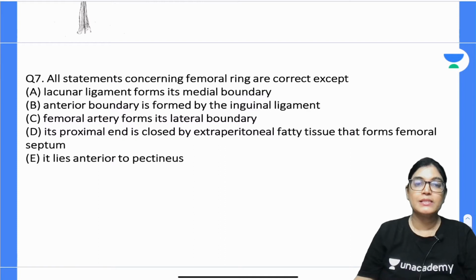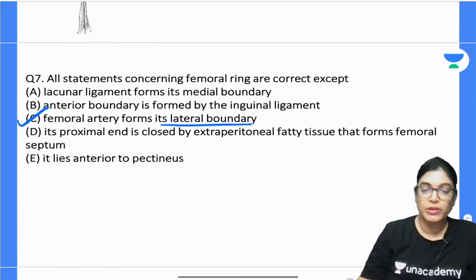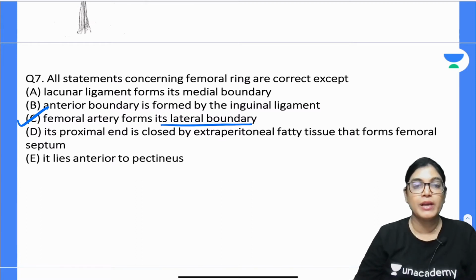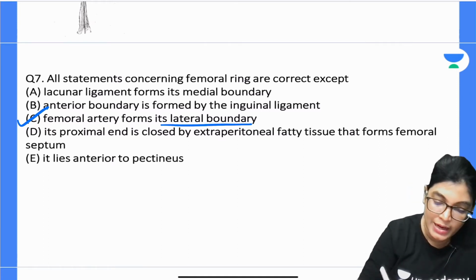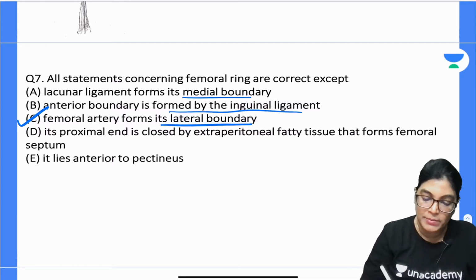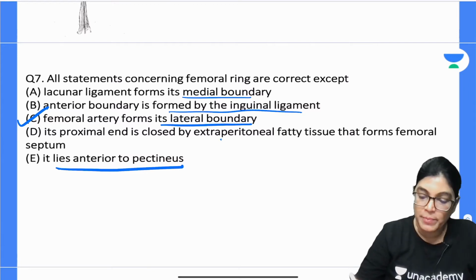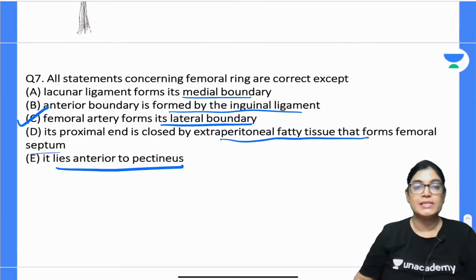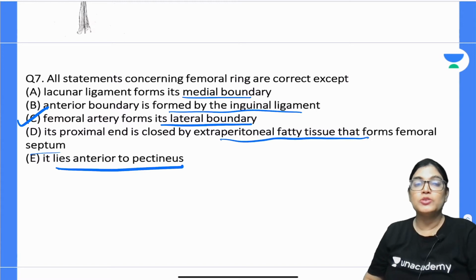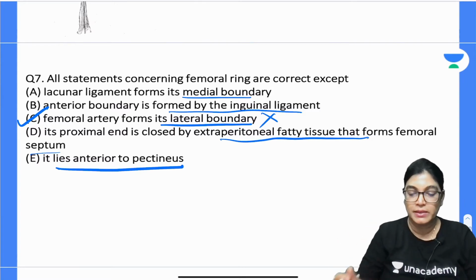So my dear aspirants, the incorrect option is C: femoral artery forms the lateral boundary. This is absolutely incorrect because we have the femoral vein on the lateral aspect. All other options are absolutely correct: lacunar ligament forms the medial boundary, it is anteriorly formed by the inguinal ligament, it lies anterior to pectineus muscle, and proximally it is closed by extraperitoneal fatty tissue forming the femoral septum. So the femoral artery forming the lateral boundary is absolutely incorrect. Let me show you a diagram for it so that the concepts will be clear to you.